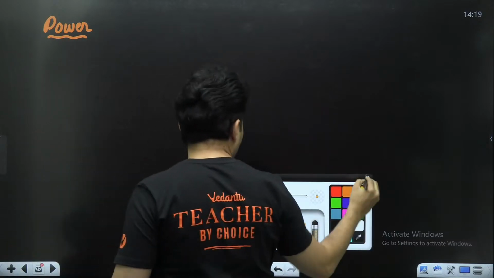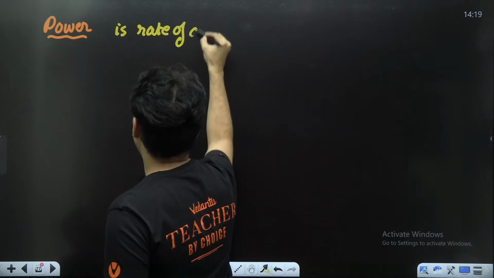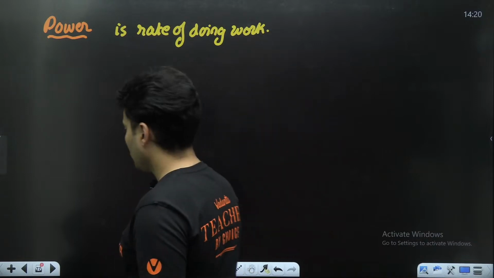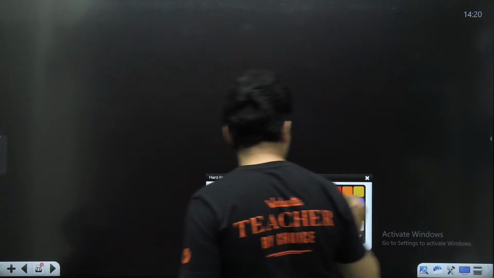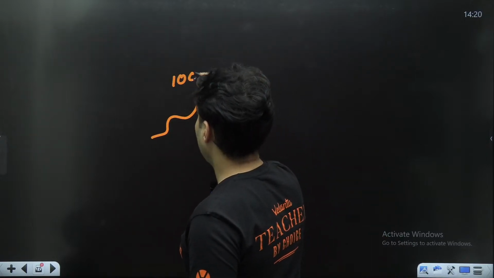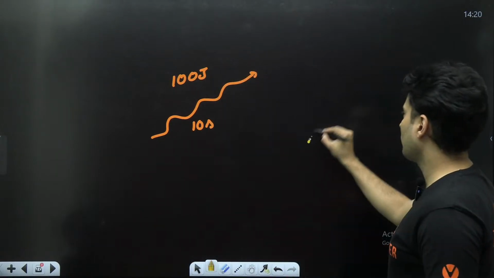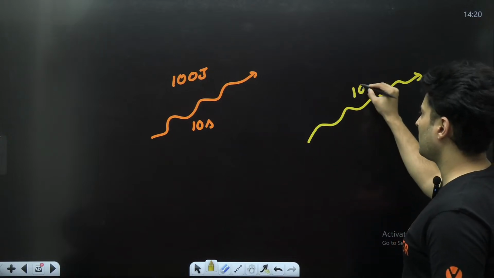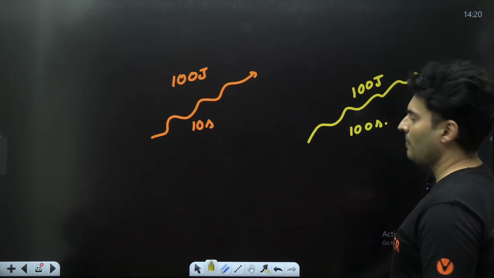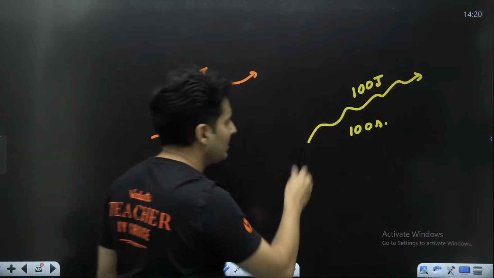Power is nothing but the rate of doing work. Rate of doing work is just called power. So say for example, somebody climbs up the stairs and does 100 joules of work in maybe 10 seconds. Another person also climbs the same stairs, 100 joules, but very slowly, maybe in 100 seconds. One has done 100 joules in 10 seconds. The other has done 100 joules in 100 seconds.